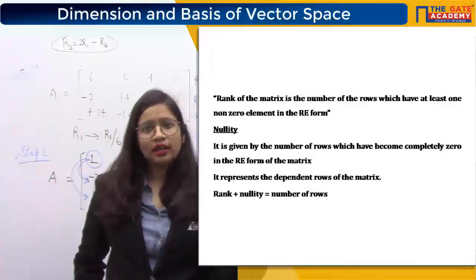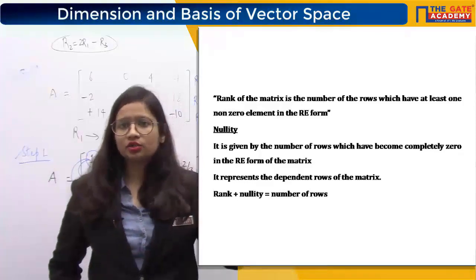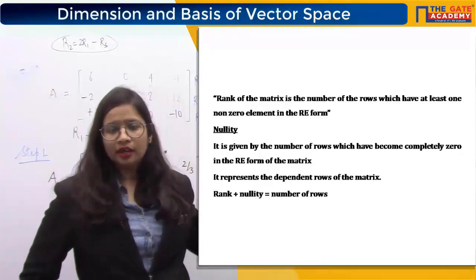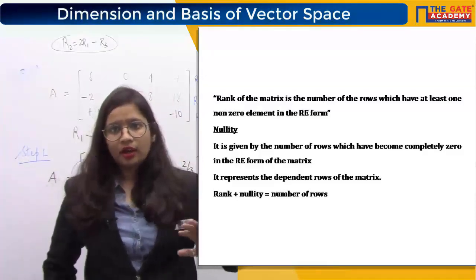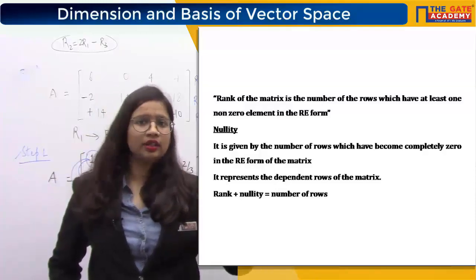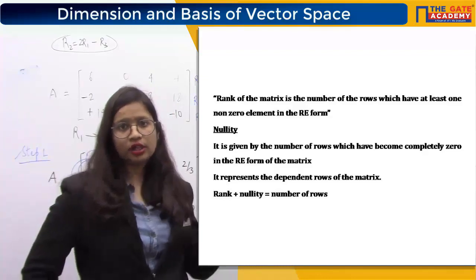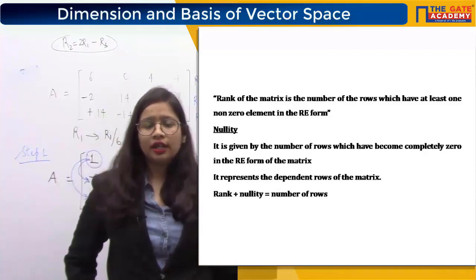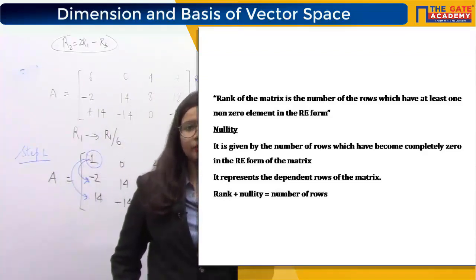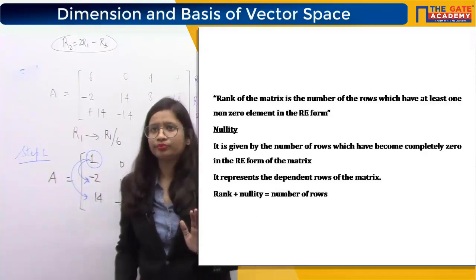When there is no relationship, then the rank will become 3. The maximum possible rank is 3 only. The rank can't be 4, obviously, because there is no 4th row.